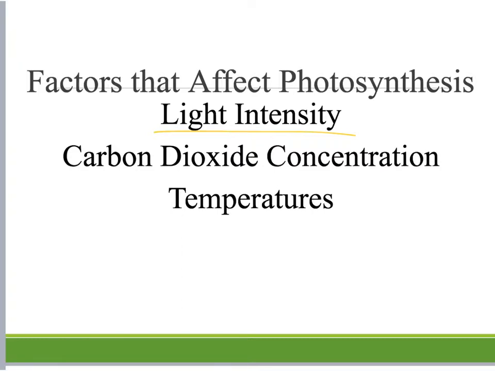So we're going to see leaves drop, and those trees are going to go into a state of hibernation where they wait for the sun's intensity to come back in the spring. Another factor is the carbon dioxide concentration, so how much carbon dioxide is present. As climate change happens and we get more carbon dioxide, there is typically quite a bit around, and that's not going to be a huge issue. And then the temperature. Different temperatures are going to cause photosynthesis to happen at a faster or a slower rate.